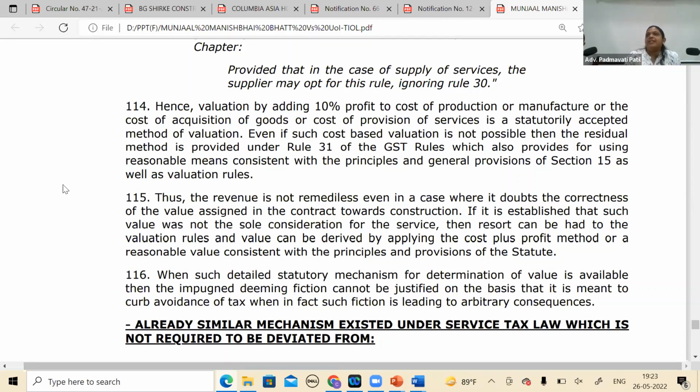And again, I'm saying the same thing. The price is valuable, ascertainable. So that is why they have clearly covered that also. In the same judgment, they have cleared it very clearly. They have mentioned it.